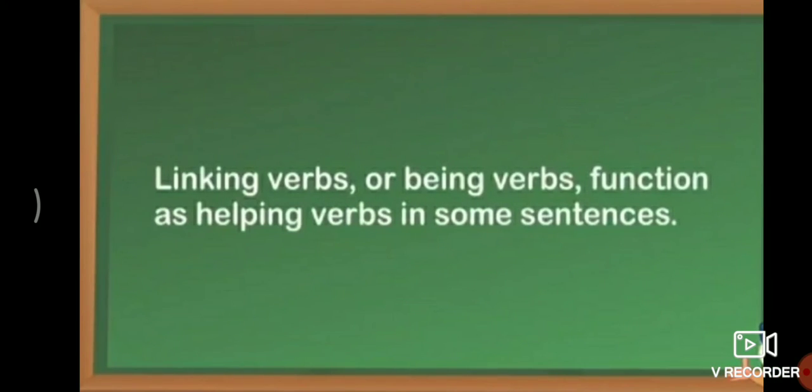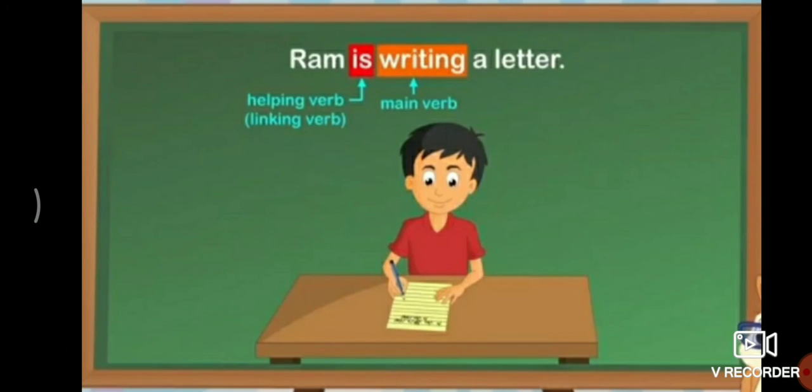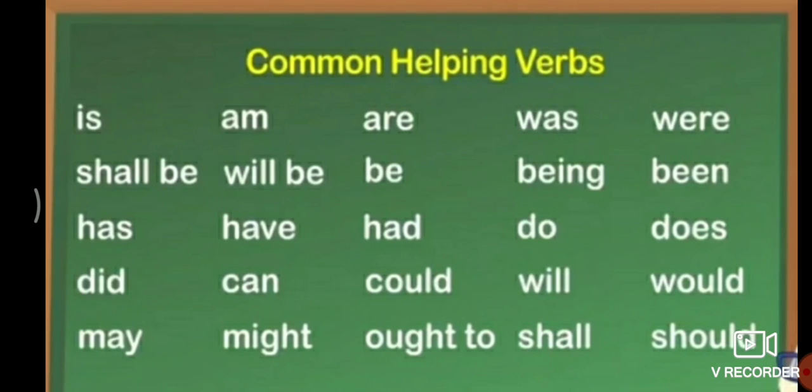Linking verbs or being verbs function as helping verbs in some sentences. Here is an example: Ram is writing a letter. Is it a helping verb or a linking verb? Is, you might have seen many times. Link means joining two things, bringing two separate train tracks together. And writing is a main verb. Writing means लिखना, it is an action, so it is the main verb.